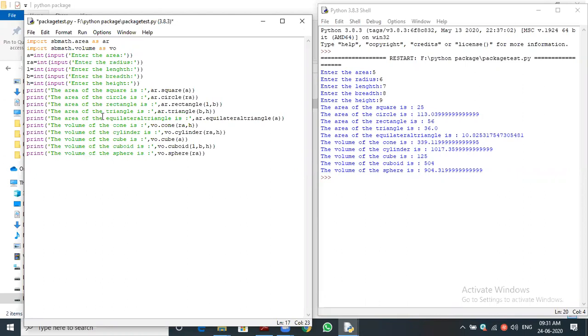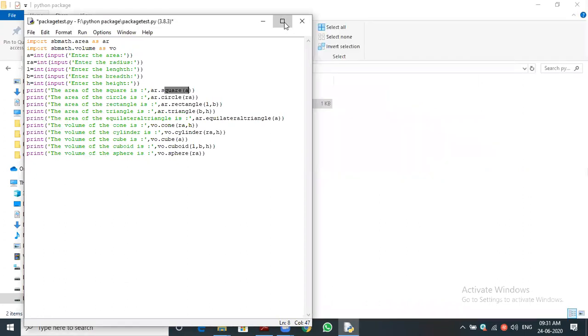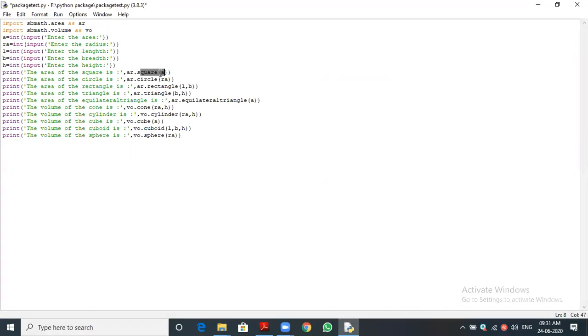Yes, sir. For example, area of square is not working. I am highlighting it on the screen. I'm just closing this output bar. Okay, so you can see this. I'm highlighting the area of square. For example, if this square alone is not working, I no need to worry. The rest of the functions will work.